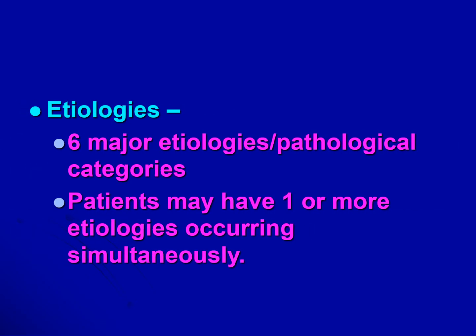Let's turn to chronic diarrhea. Now, the etiologies of chronic diarrhea can be grouped into 6 major causes or pathological categories. And the patient may have one or more of these etiologies going on simultaneously. So the 6 major etiologies are osmotic diarrhea, secretory diarrhea, inflammatory diarrhea, diarrhea due to decreased absorption time, malabsorption-related diarrhea, and chronic infections. So let's look at each one of these.